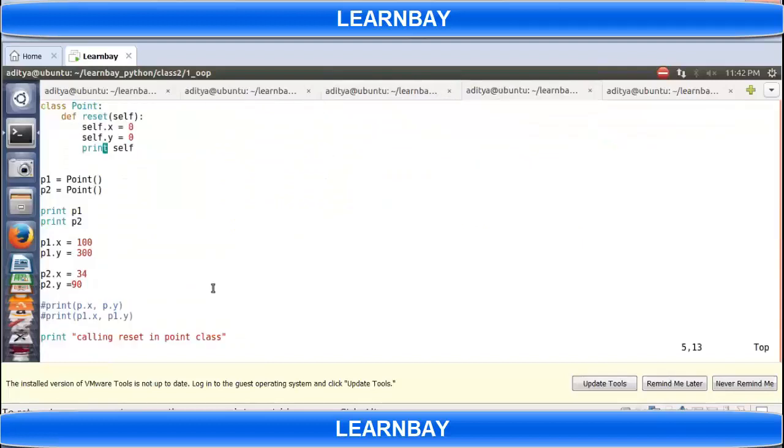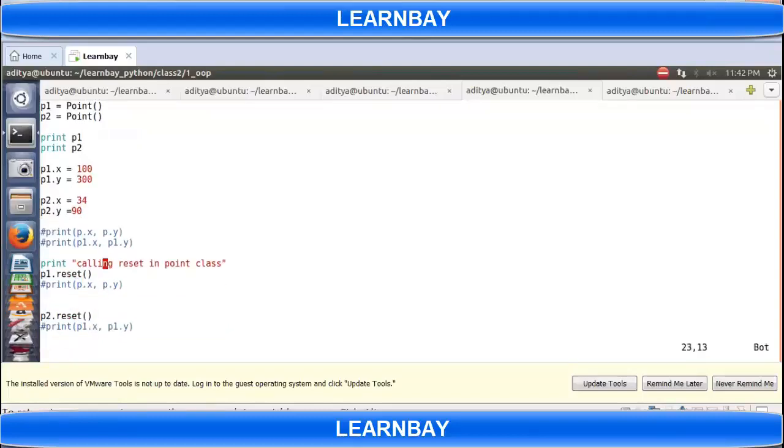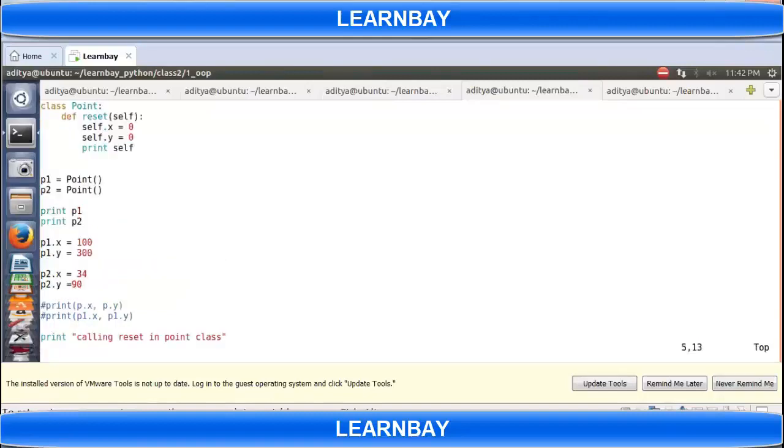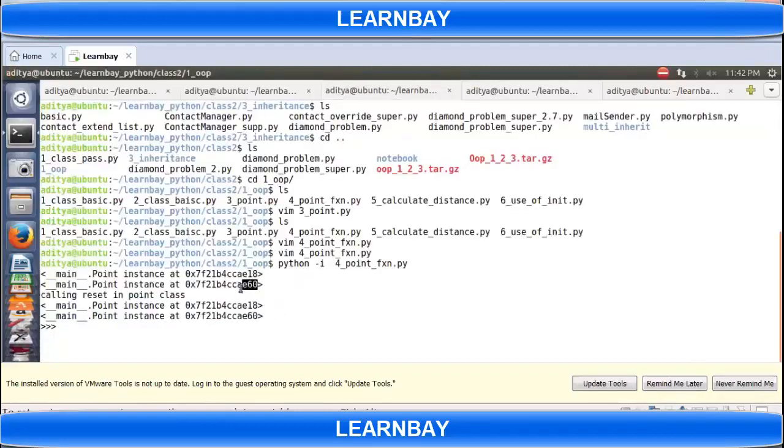Again, I am calling reset with P1 first. Since I am calling reset with P1 first, self will be equal to P1, so 18, and then 60 for the second call. I am printing self. Here I was printing P1 and P2, right? So self is nothing but the address of the object which is calling those member functions. So self is nothing but the object itself.